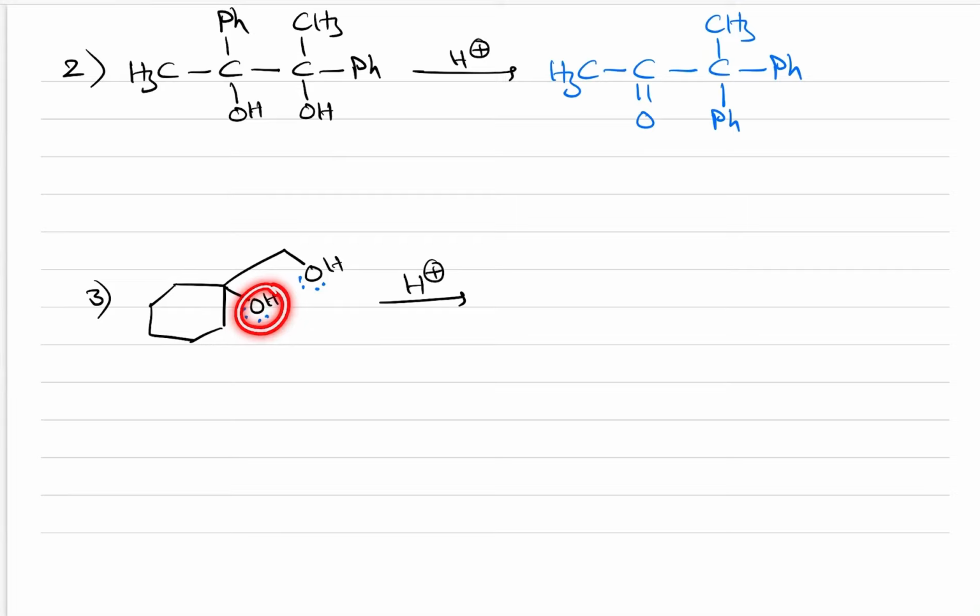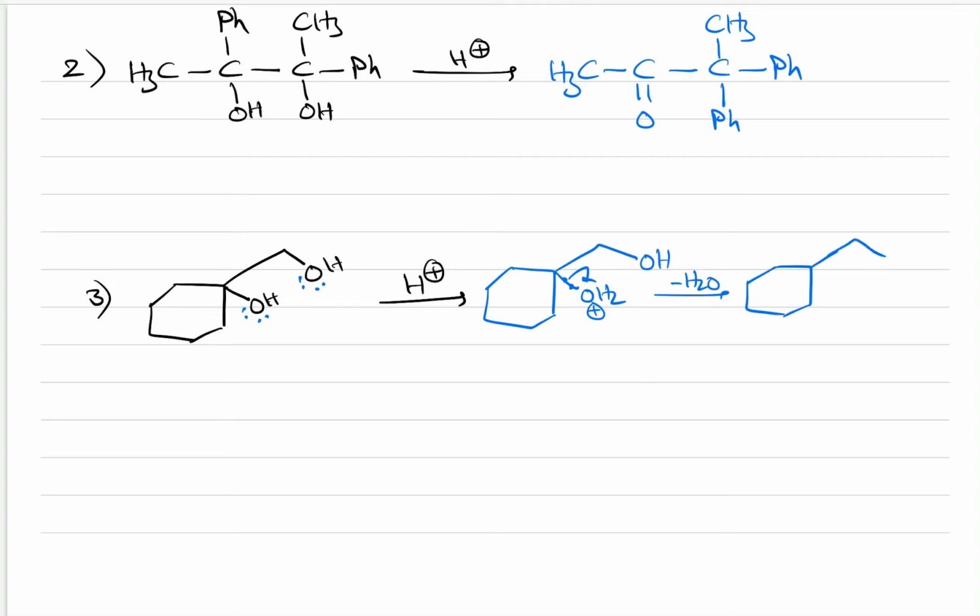Among the two OH groups, if this OH group is protonated, a carbocation is formed here. It is a tertiary carbocation. So I am protonating this OH group, and this will be removed out as a water molecule and forms a tertiary carbocation like this, and it is having 2 hydrogens. Now both are hydrogens only, so any hydrogen you remove, that will become the same only.